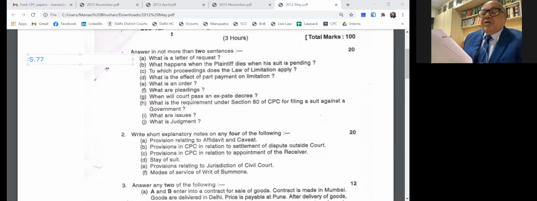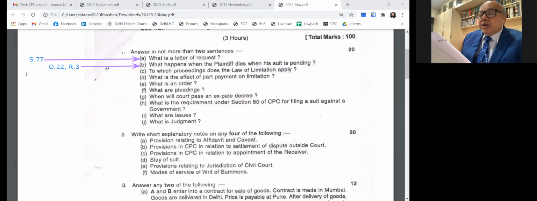The provisions of Order 22, Rule 3 come into play. His heirs are required to file an application to bring the heirs on record if the right to sue survives. That should be filed within 90 days under Article 120 of the Limitation Act. But if no application is filed, the suit abates under Order 22, Rule 3(2).